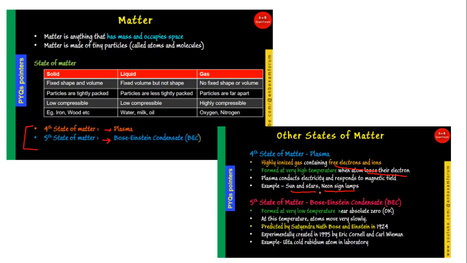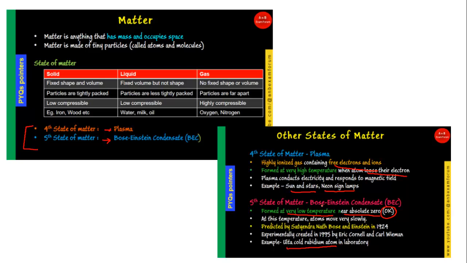If plasma is at very high temperature, the opposite of it is the Bose-Einstein condensate, which is formed at very low temperature. You can say it is near absolute zero, that is 0 Kelvin, and at this particular temperature atoms move very slowly. The example is ultra cold rubidium atoms, which are made in the laboratory.